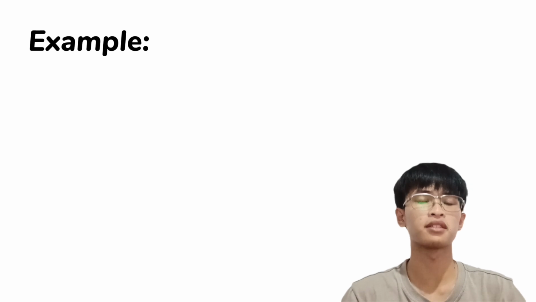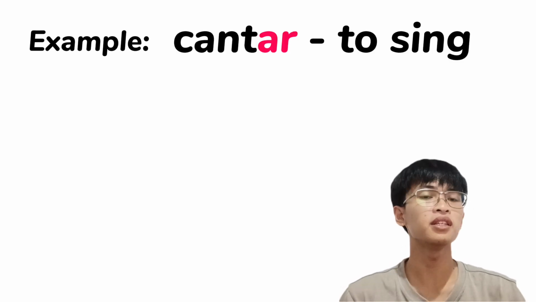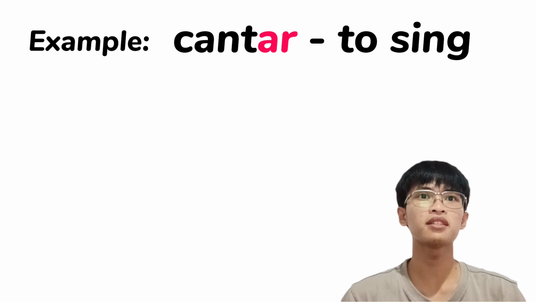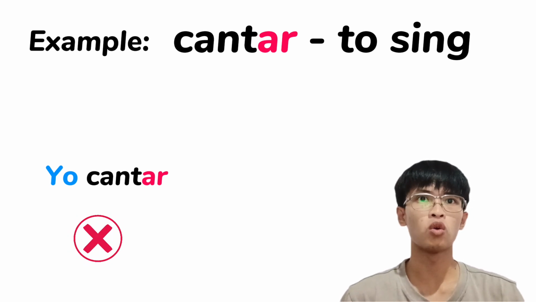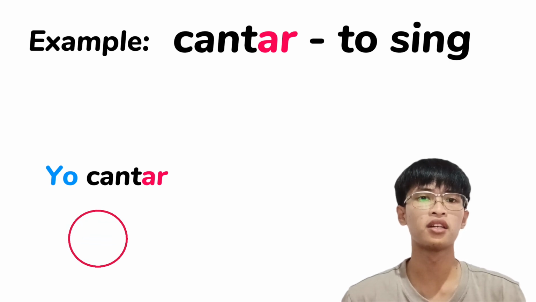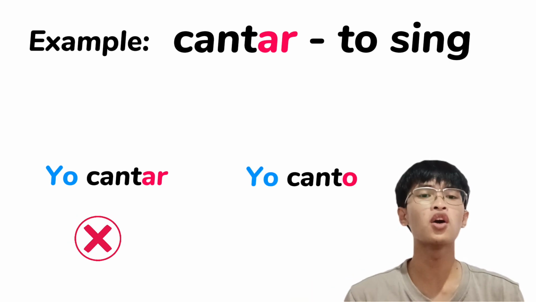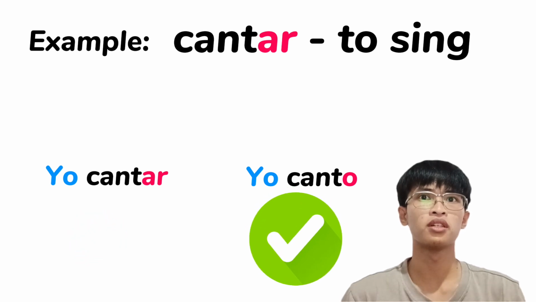So here is our example. Our word for today is cantar, which means to sing. When I say I sing, we are not going to say yo cantar. We're going to change the AR to O because I used the word yo. So instead of yo cantar, we're going to say yo canto, because the AR will be changed to O.